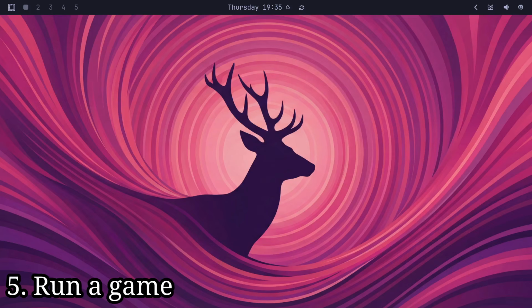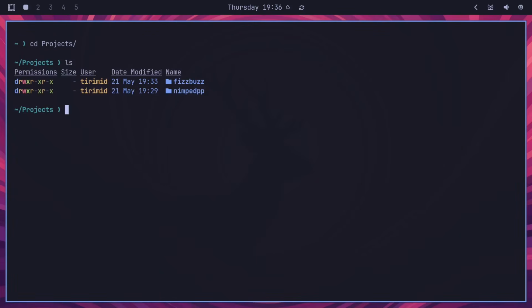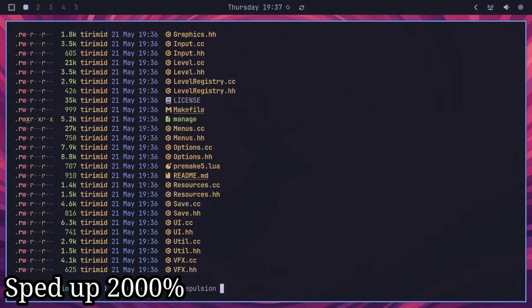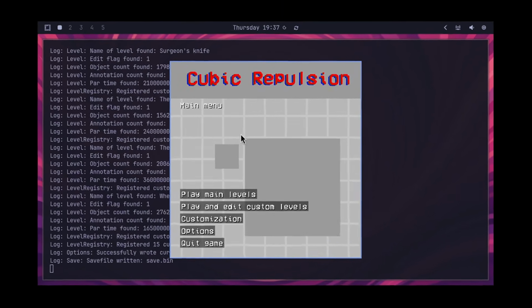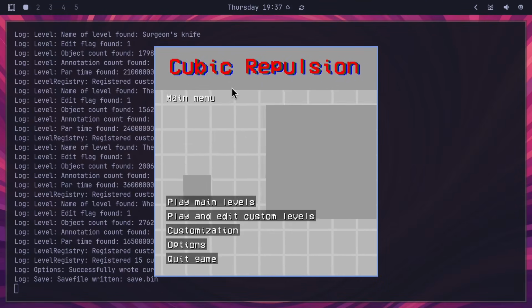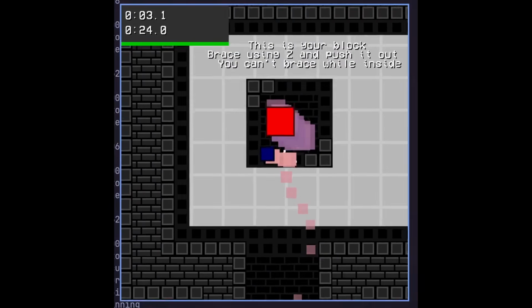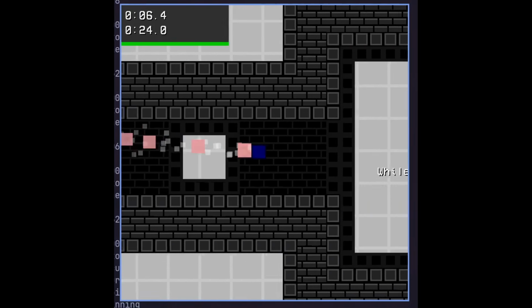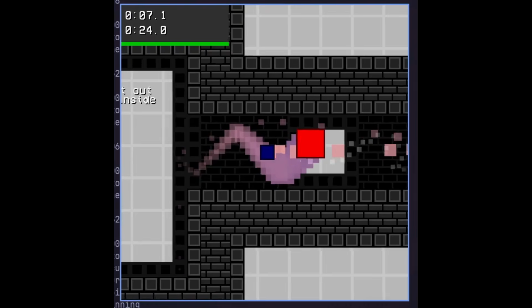Now the next task is number 5, run a game. And there is this little project that I was working on a while ago, you know, not very complete or anything, but I think let's go ahead and download it, compile it, and see if we can run it. And oh my goodness, this is extremely slow. This is super laggy. Not the most pleasant experience, if I'm going to be completely honest. So laggy, it's basically unplayable. I mean, it is technically running a game, but I almost don't even want to count this.